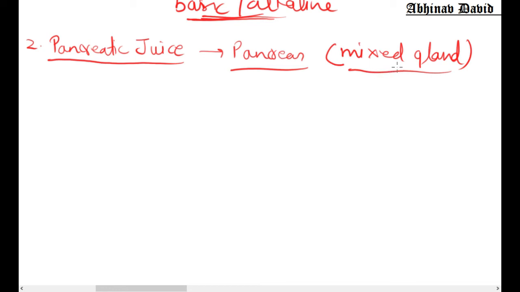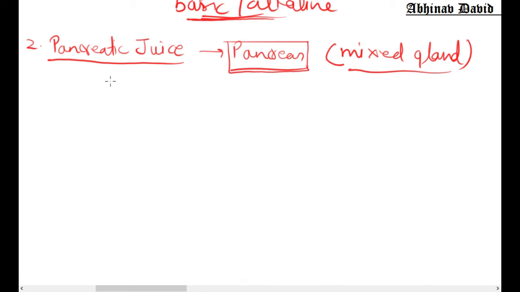About endocrine you have already studied in 8th class. Now what is exocrine and endocrine? Exocrine glands are those glands which release their secretion directly into the duct, and endocrine glands are those glands which release their secretion directly into the blood. So this is the gland which can have an endocrine part as well as an exocrine part. So that is why pancreas is called a mixed gland.